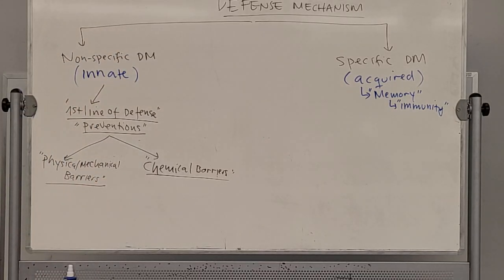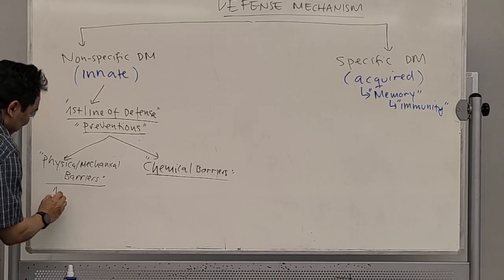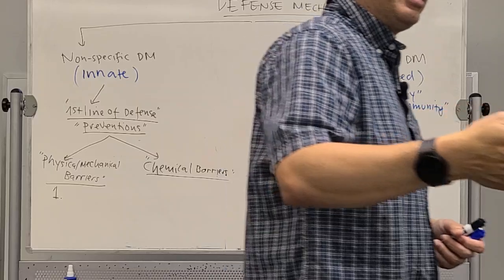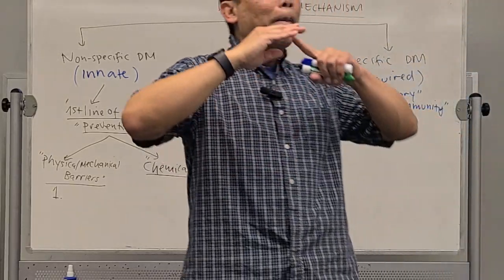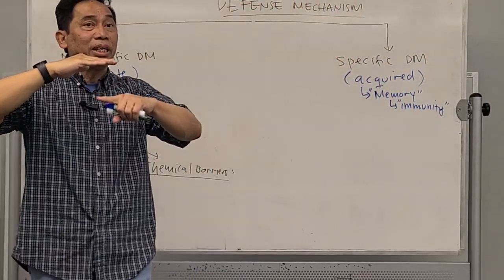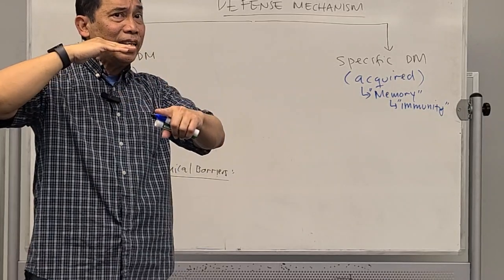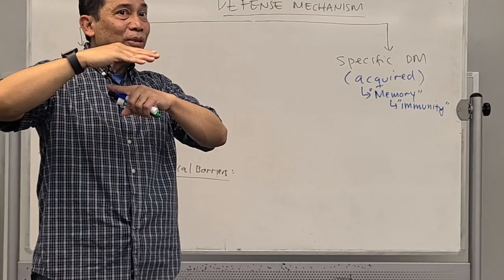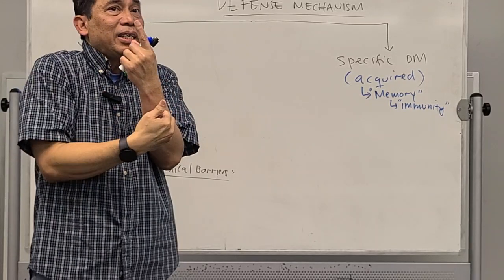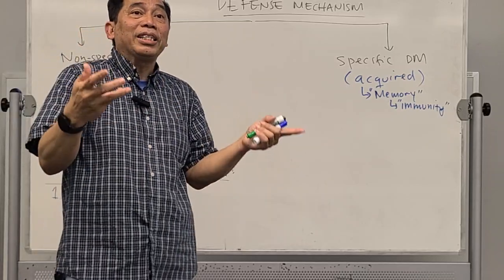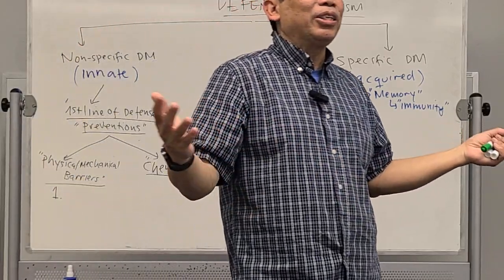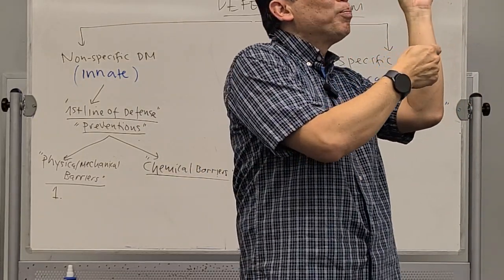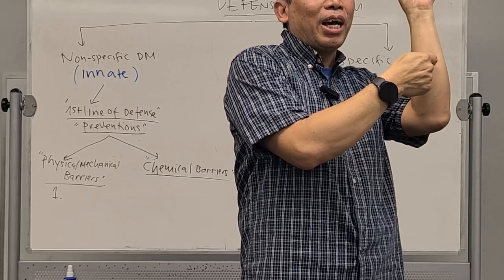Now, for the physical barrier, we can look at our own body. Look at your skin. We have learned about the skin. The skin consists of many layers of epithelial tissue, consisting of keratinocytes. It has a water repellent molecule called keratin. What does our skin do? It protects us against disease. Most of the time, if your skin is healthy, the bacteria will not enter into your body. But if you have a cut in your skin, that's mostly the place where the bacteria enter into our body.